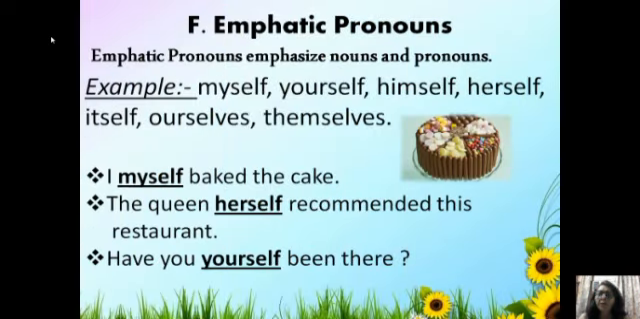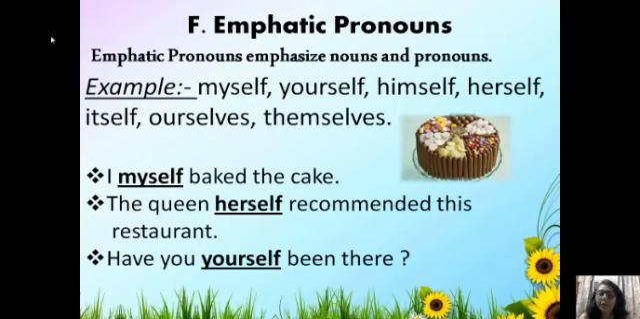Now the next is emphatic pronouns. Emphatic pronouns are the pronouns which are used to emphasize nouns and pronouns. Examples are the same as reflexive pronouns: myself, yourself, himself, herself, itself, ourselves and themselves. Look at the examples in the form of sentences.